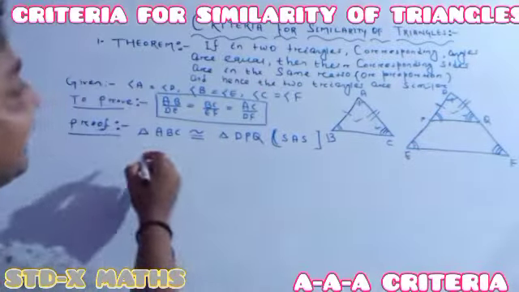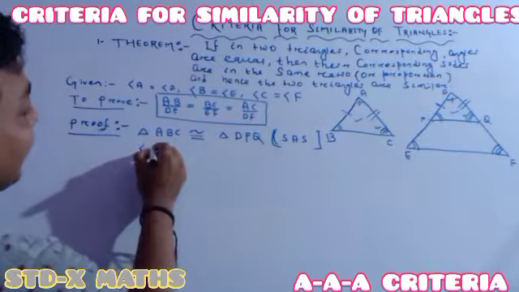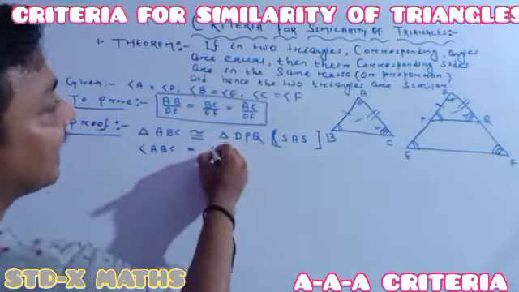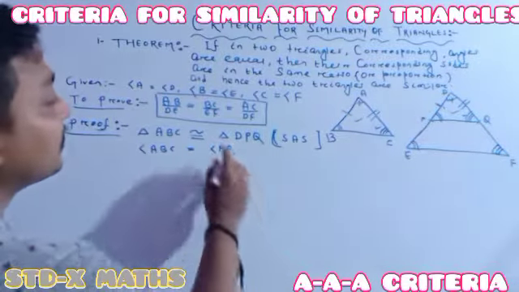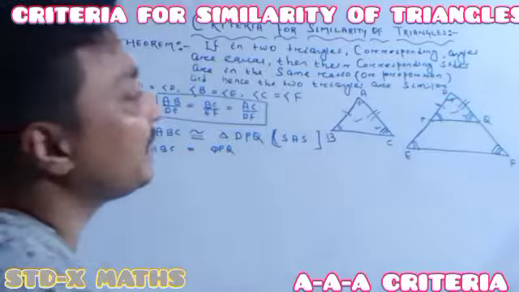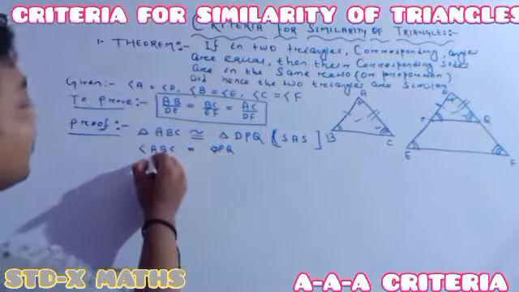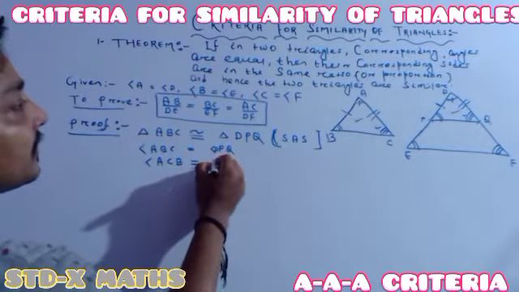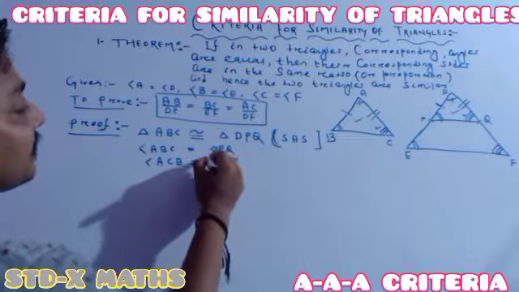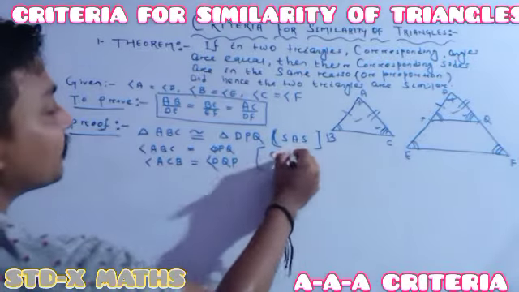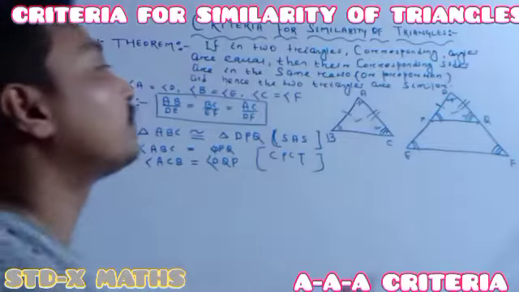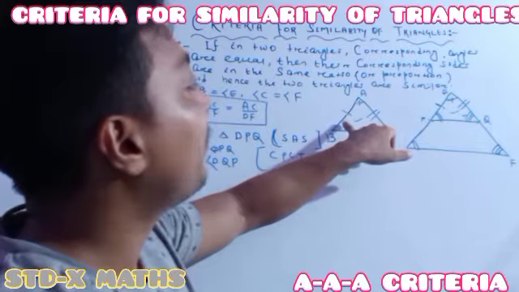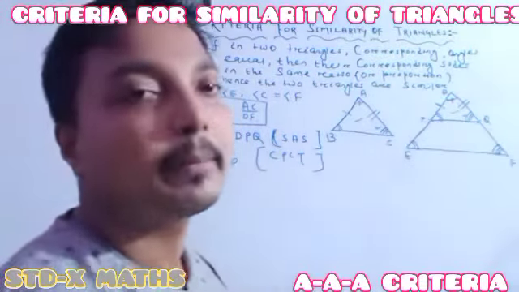So here I am writing, see: angle ABC is the same as angle DPQ, then angle ACB is the same as angle DQP. Why? According to CPCT, as both the triangles are congruent, the corresponding parts of this triangle must be the same as the corresponding parts of that triangle.